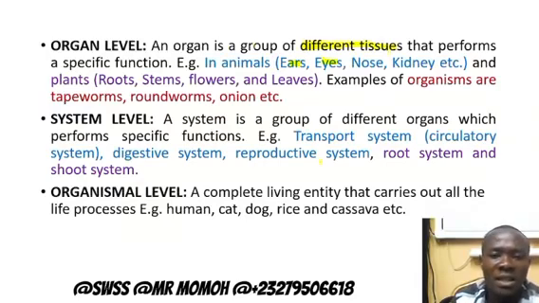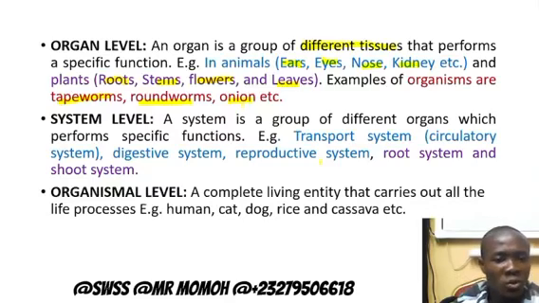So here we have examples of organs. We have the ear, the eye, the nose, the kidney, the heart, the brain, etc. These are examples of organs that are found in human. And in plants we have the root, stem, flower, leaves, and even fruit as examples of organs that are found in plants. Examples of organisms that exist at the organ level are tapeworm, roundworm, and onion.